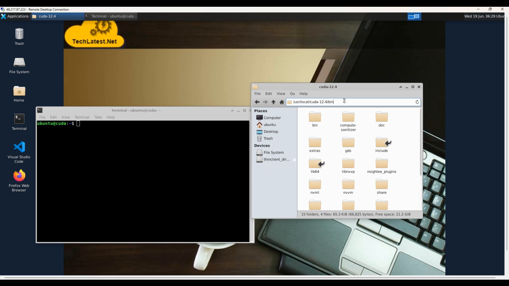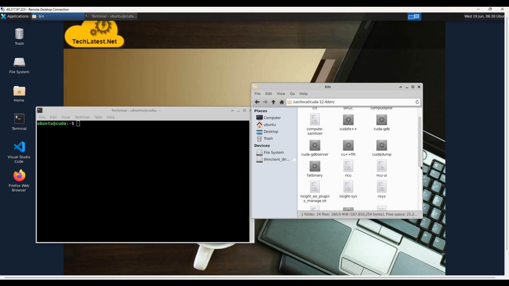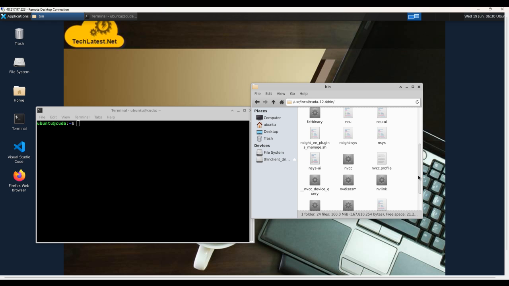So if we enter here, you can see bin2c, compute-sanitizer, CUDA FE++, CUDA GDB, CUDA GDB server, cu++filt, cuobjdump, fatbinary, and more. So these are all the libraries which come out of the box and are already installed on this VM.